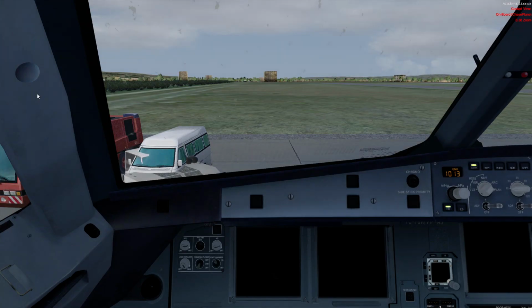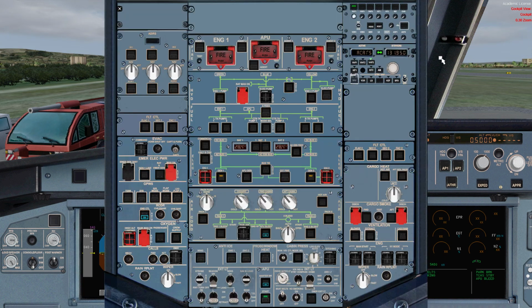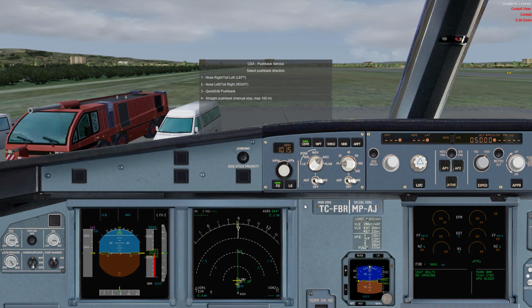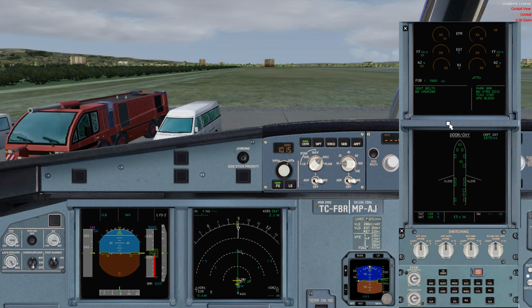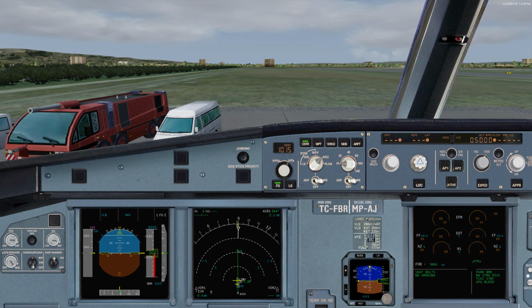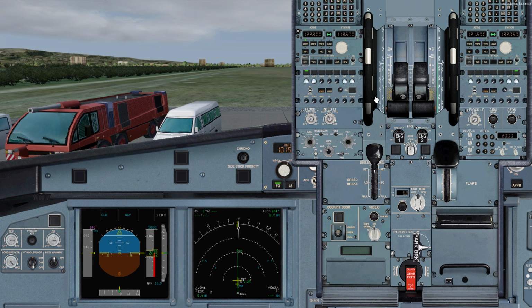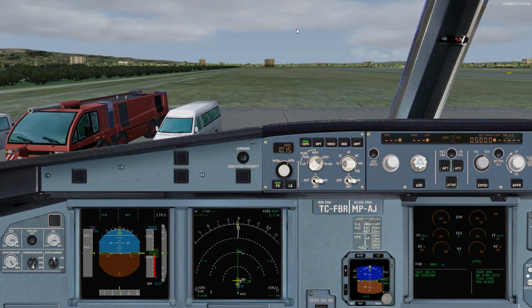Perform our checklists. We have startup clearance, beacon is on, APU bleed is on. It is going to be a straight pushback. While locking the gear, let's check the door panel. We'll probably arm in a couple of minutes. Thrust lever is idle, parking brake is set. Now we are ready for pushback. All checklists are done.